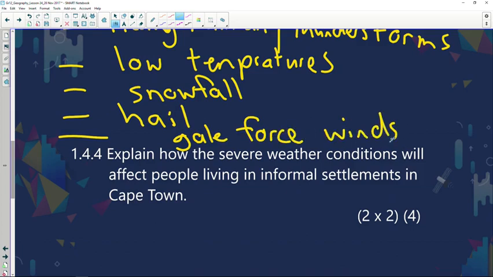Very strong winds that we might expect over there.